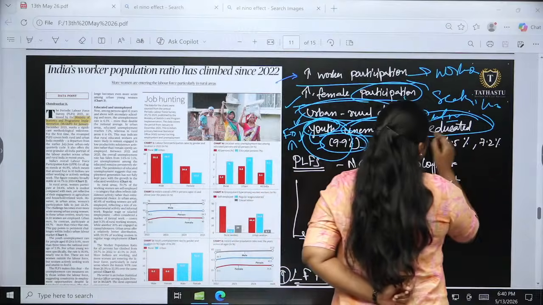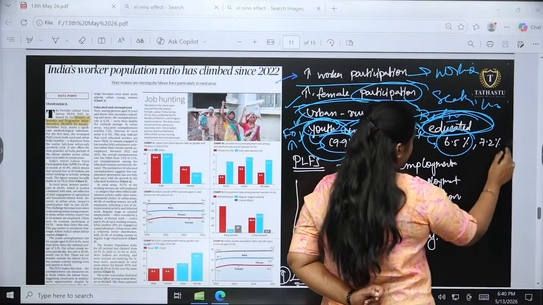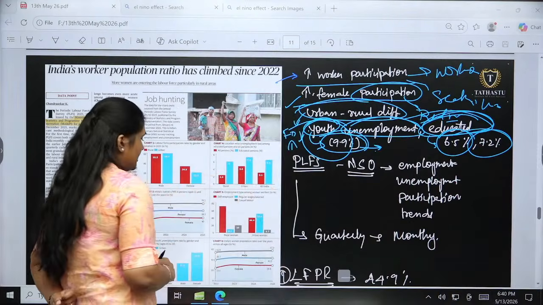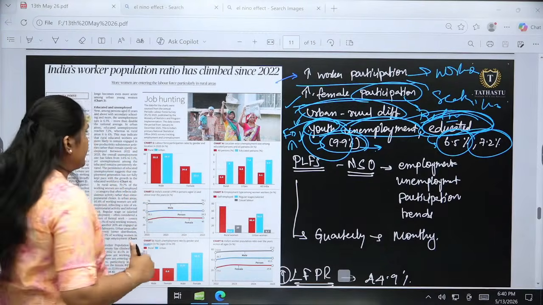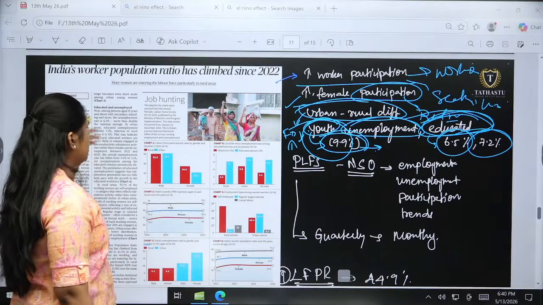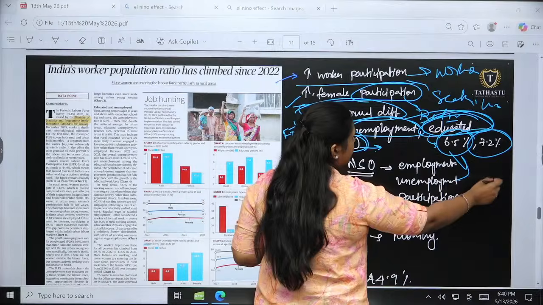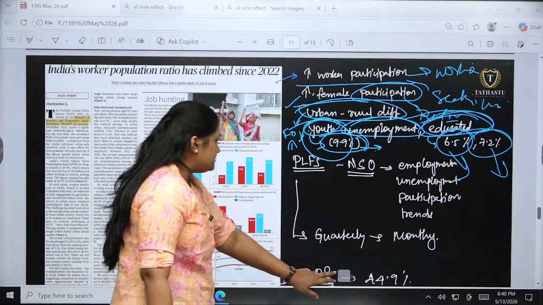The educated unemployment has been marked as 6.5 and 7.2. We will go one by one. This is the major data that we are going to discuss from this article. So when it comes to rural, it is 6.5, and when it comes to urban, it is 7.10.